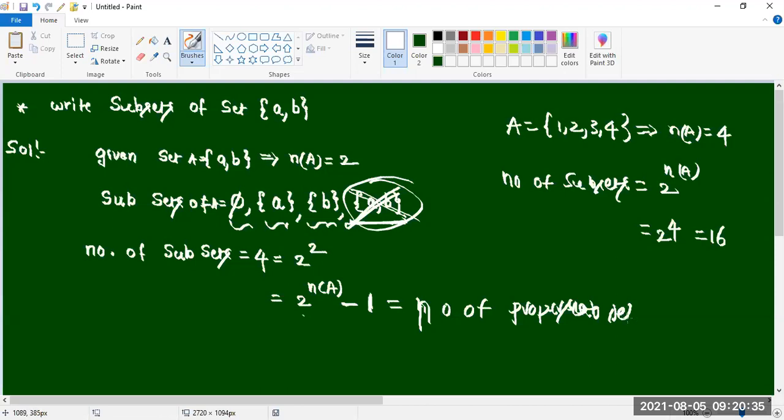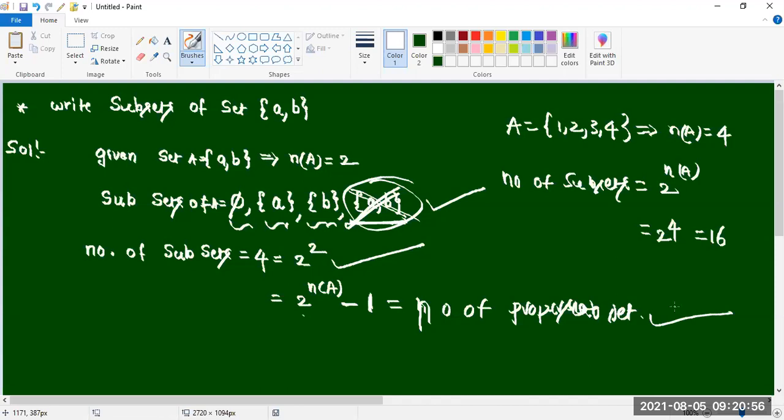Proper subsets. Three concepts are there here. First, writing the subsets is important. Number of subsets finding is important. Number of proper subsets finding is important. K-set is also an important concept.